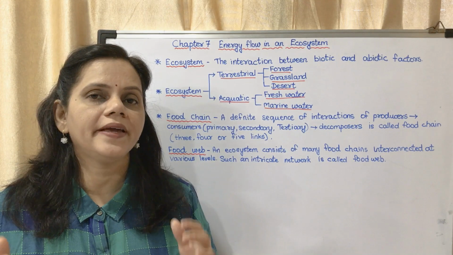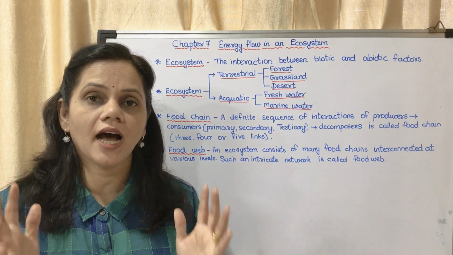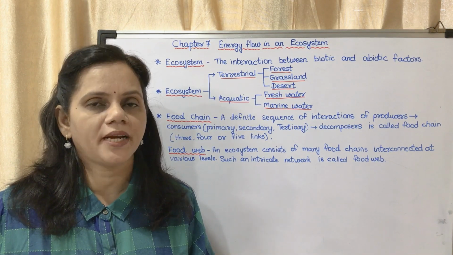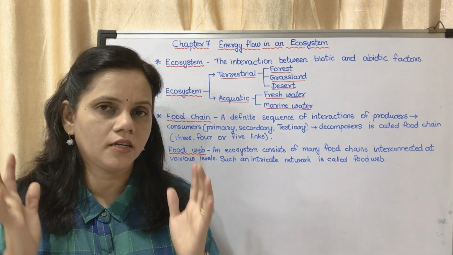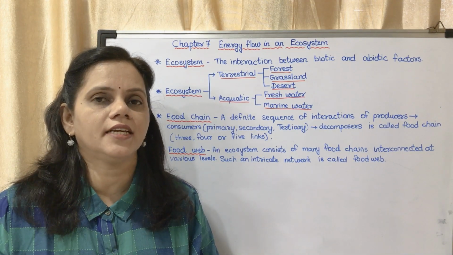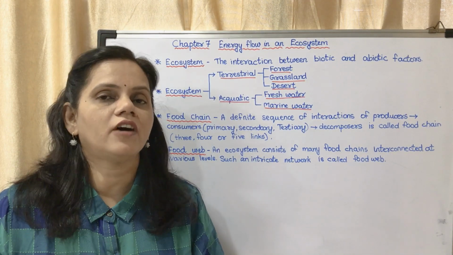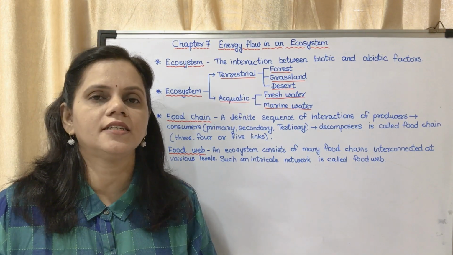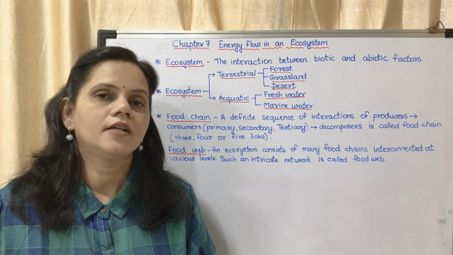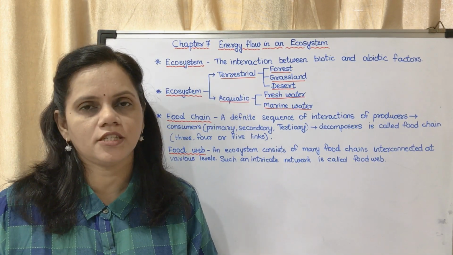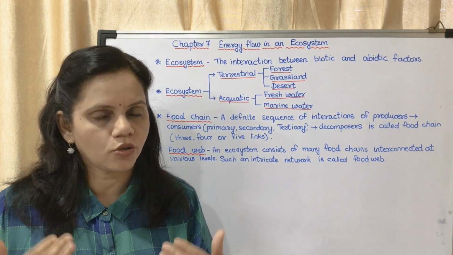So the largest number of organisms are producers. If you have observed, the most commonly found organism is the plants. Then after plants, the herbivores are more in number, then the primary consumers, then the secondary consumers, and so on.